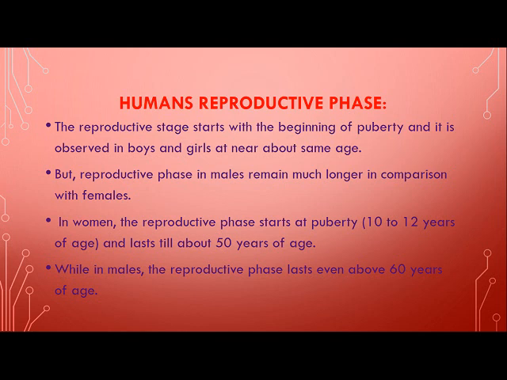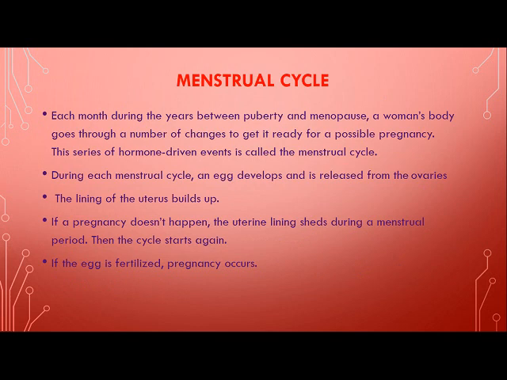In females, the reproductive phase starts at puberty, which may be from 10 to 12 years of age, and it lasts up to 50 years of age. While in case of males, the reproductive phase lasts for even more than 60 years of age.